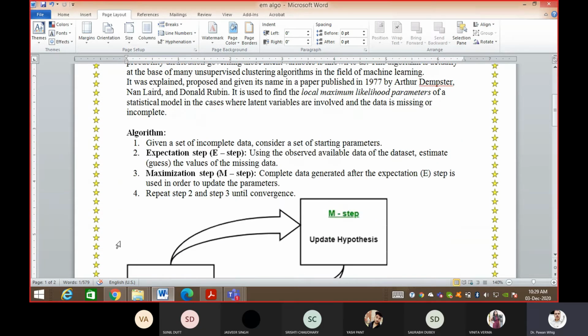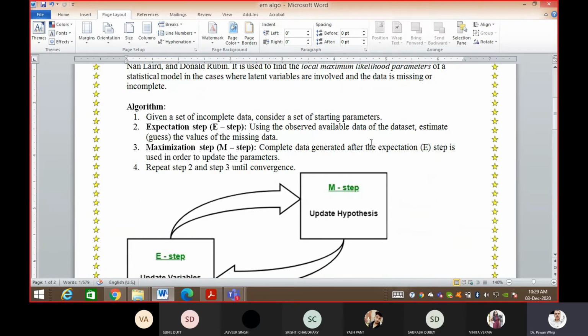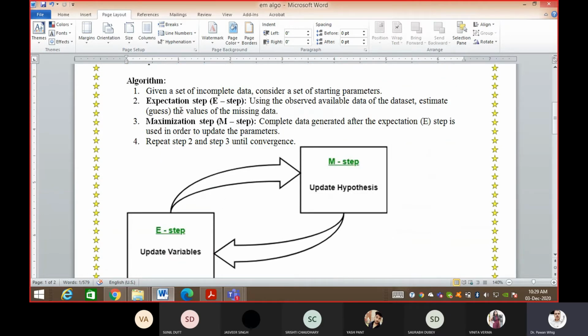This is how the algorithm works: given incomplete data, consider a set of starting parameters. Then expectation step: using the observed available data of the dataset, estimate or guess the values of the missing data. So you may guess yourself what would be the probable value according to that particular column or row.